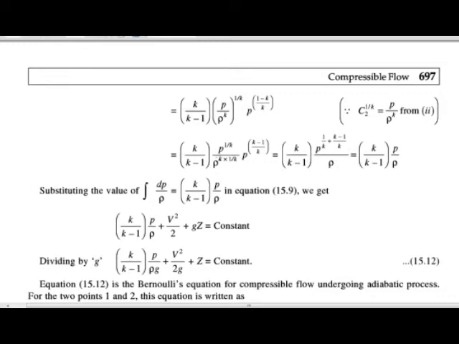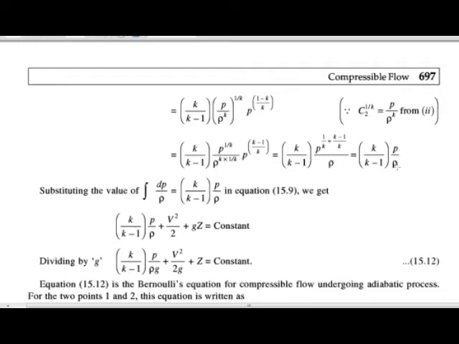In the numerator, p is raised to 1 by k plus (k minus 1) upon k, which gives p, and in the denominator, density raised to k into 1 by k, where k is cancelled out, so only density remains. Then this can be written as k upon k minus 1 into p upon rho.